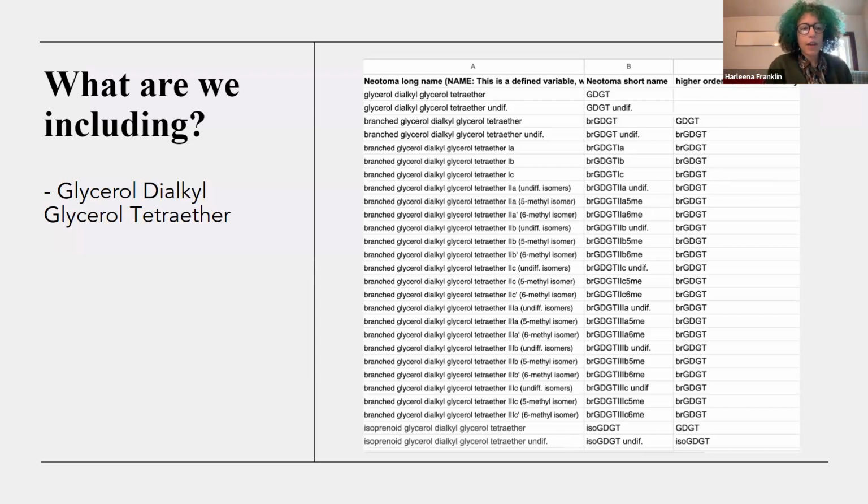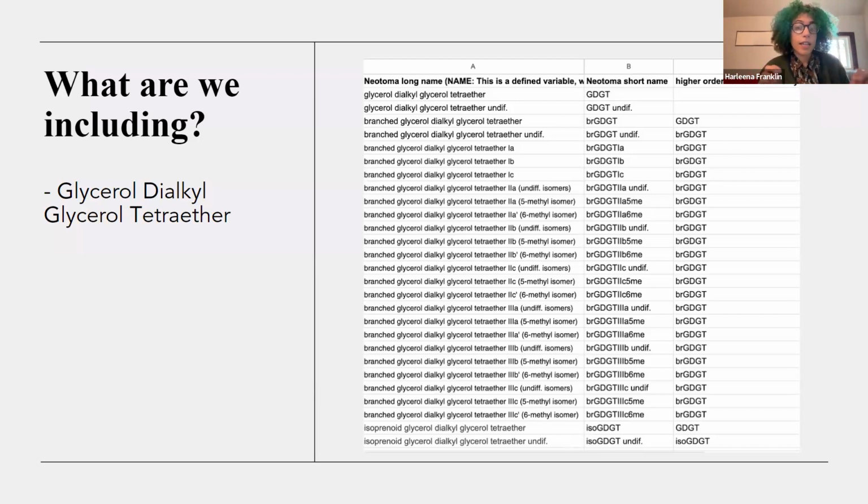They can find really specific things they're looking for. But we also want to make sure we're including these shorter names, so people who are working with GDGTs, experts with this biomarker, can have quick and easy access to referencing all of their data.